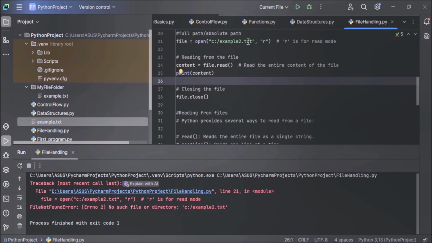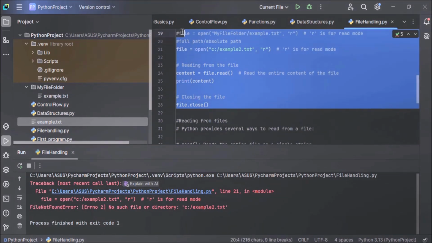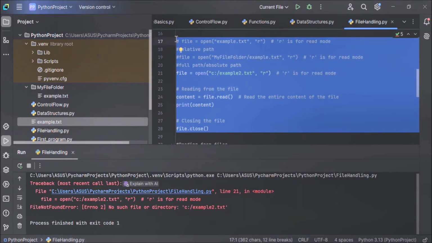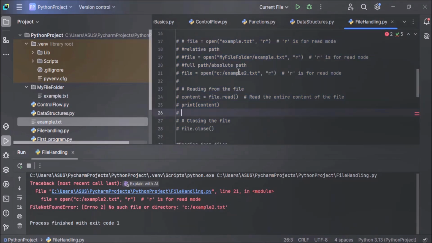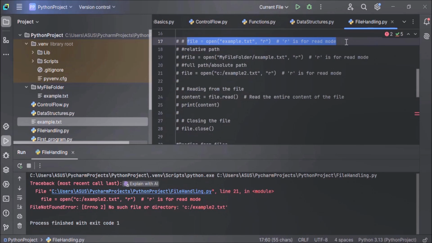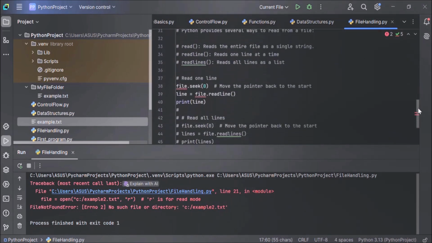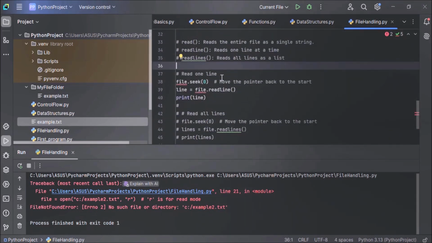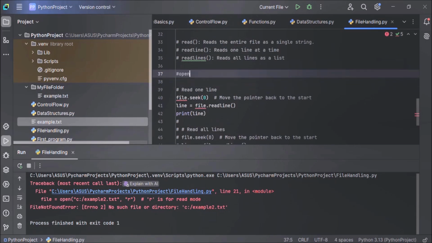We have got this error because example2.txt doesn't exist. So let's comment out this code, or let's comment out the entire code. We will open the file again using the open method. Let's copy it. We will use the file which is present in our current working directory. So before reading the file, let's open the file.